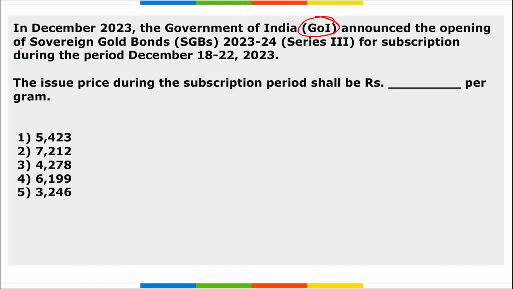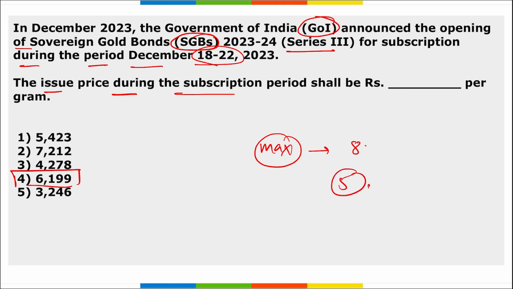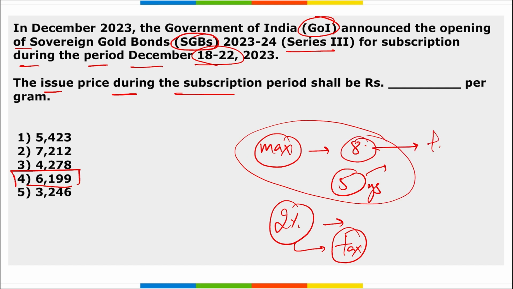Next, Government of India announced the opening of Sovereign Gold Bonds Series 3 for subscription during the period of December 18 to 22, 2023. The issue price during the subscription period shall be dash per gram. So it will be 6,199 rupees per gram. Also remember, for these sovereign gold bonds, the maximum period for which they are allotted is 8 years. After 5 years, you can withdraw these bonds, and you will be getting 2% every year on the basis of these bonds. You have to pay tax on this 2%, but the amount that you get at the end of the 8 years will be tax free.